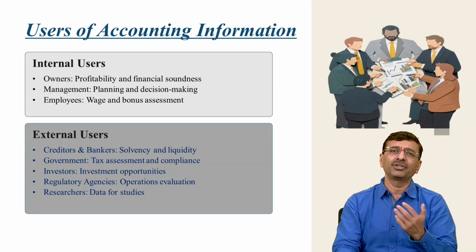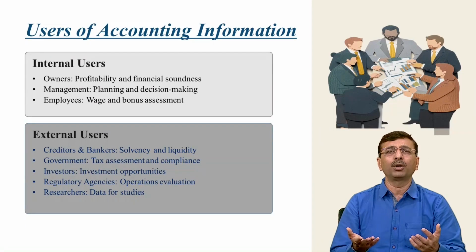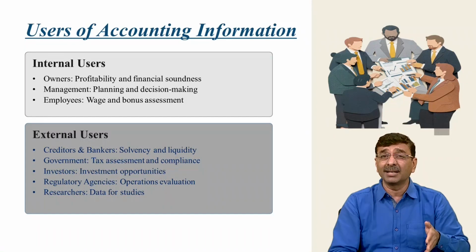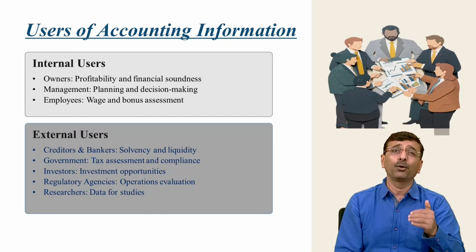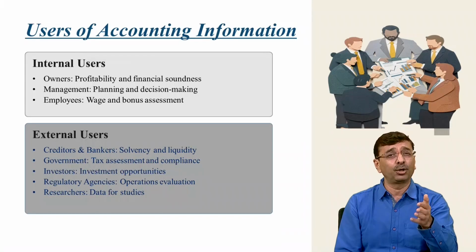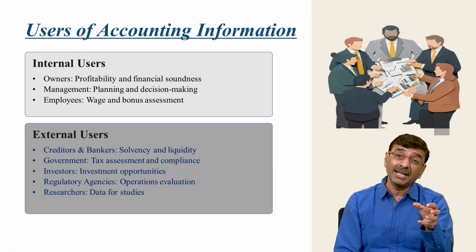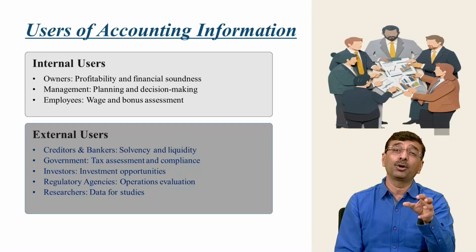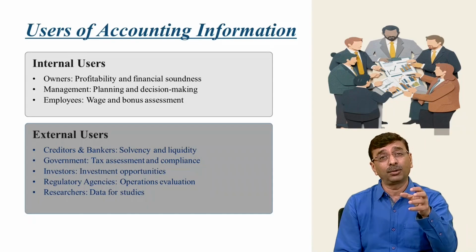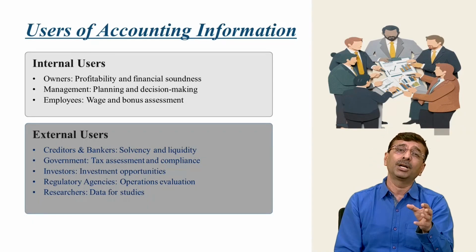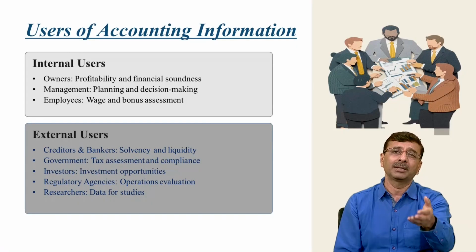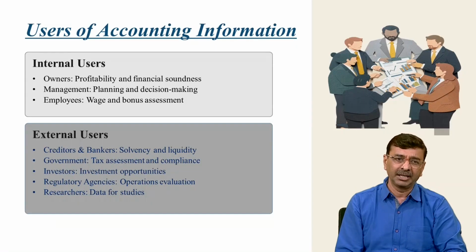Regulatory agencies, naturally, want to know whether this business is running in a systematic way or not, whether they are following all the guidelines as per the norms or not, and whether they are doing any activities which they are not bound to do, or which as per the law they cannot do. So that is what they want to know. That information also they are getting from this accounting information.